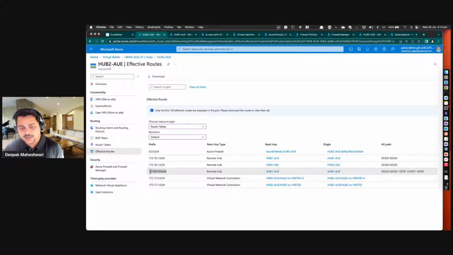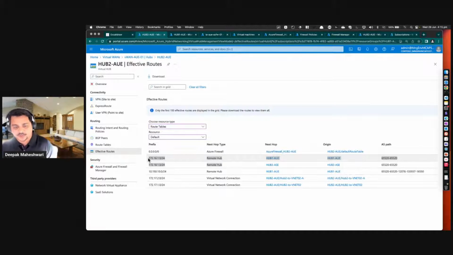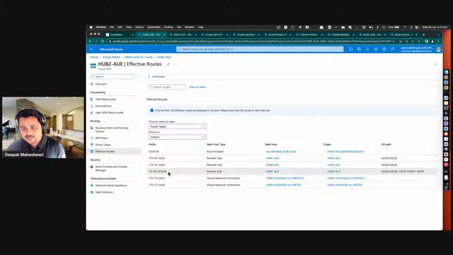In order to go to my firewall, I will be using hub 1. And it also shows that other hubs are directly connected, and any VMs which are part of this hub should be able to communicate to the VMs which are part of other hub, as well as the traffic which is actually originating from or to my ExpressRoute circuit, which is my on-premises network.